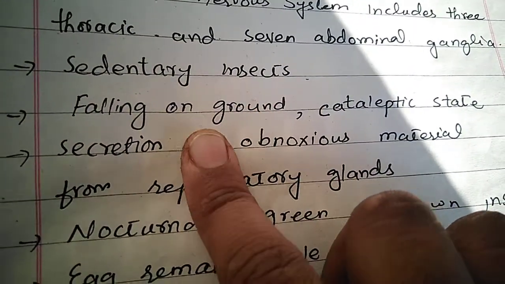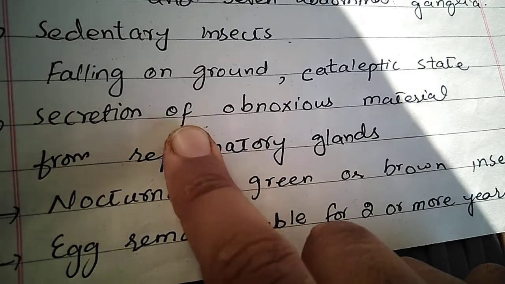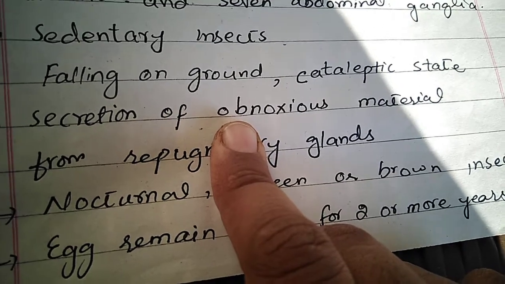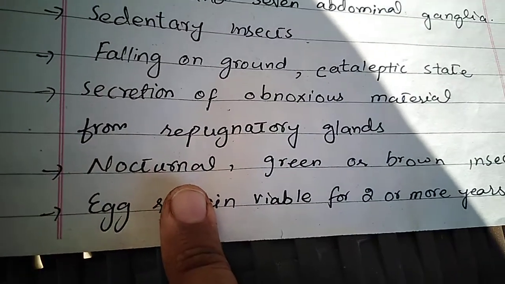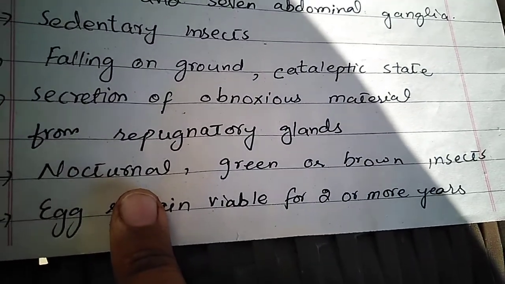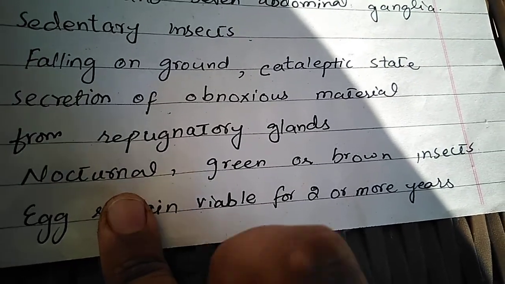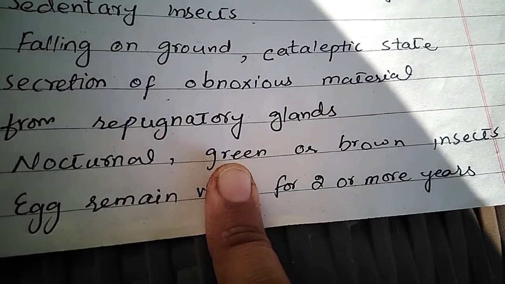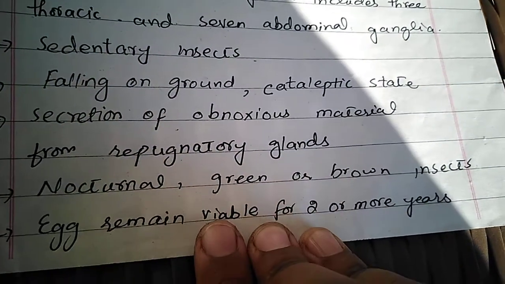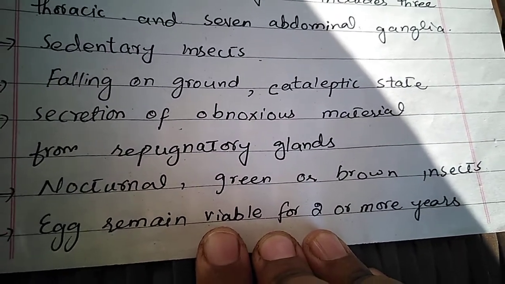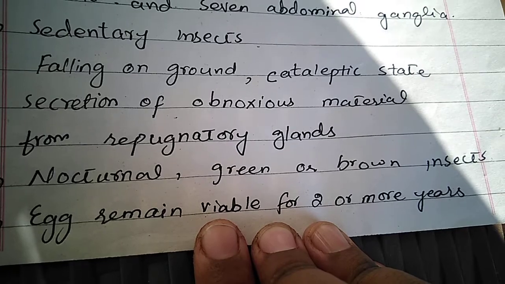Other strategies include the secretion of obnoxious material from the repugnatorial glands. These obnoxious materials ward off the predator from themselves. These insects are mostly nocturnal. The nocturnal habit protects them from predators, and mostly these are green or brown insects, so they hide themselves in the twigs or in the branches of the plants. Eggs remain viable for 2 or more years, and post-embryonic development may take several months. This is the completion of the topic.